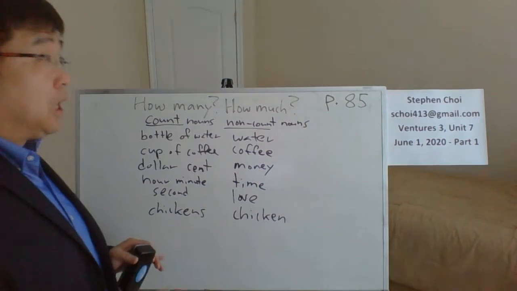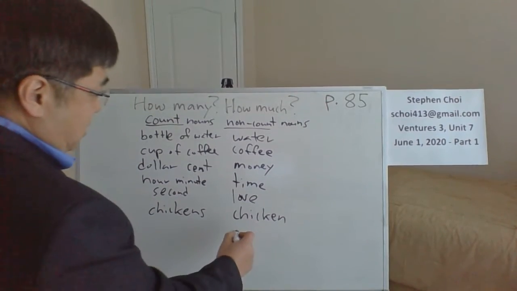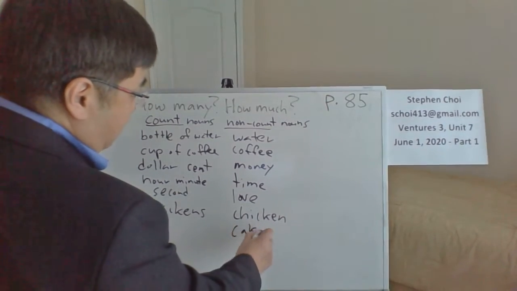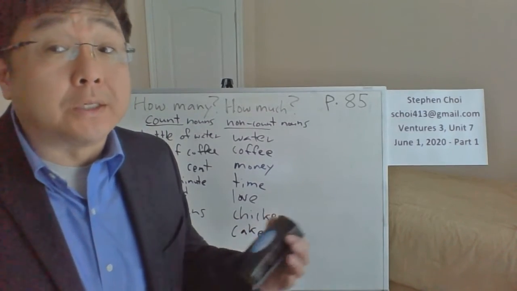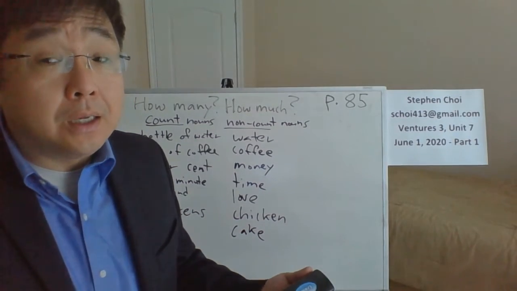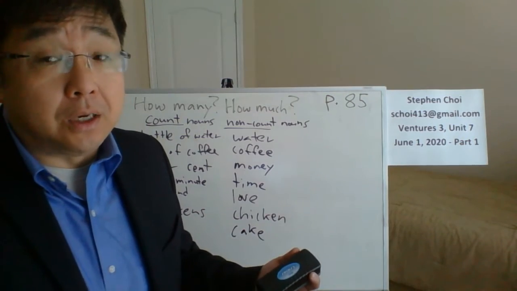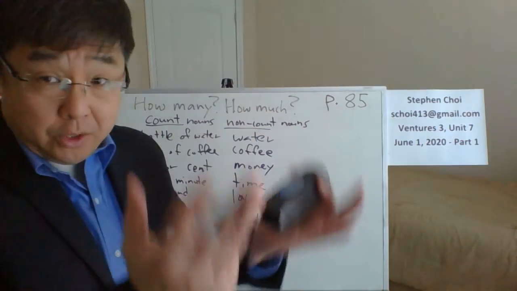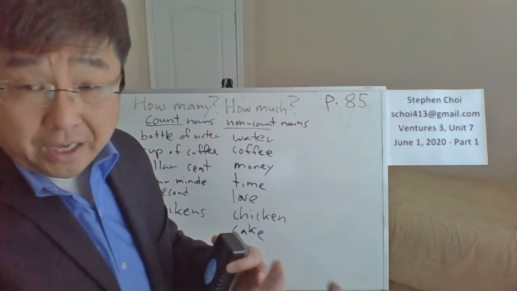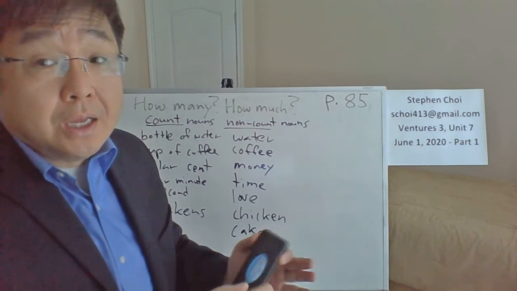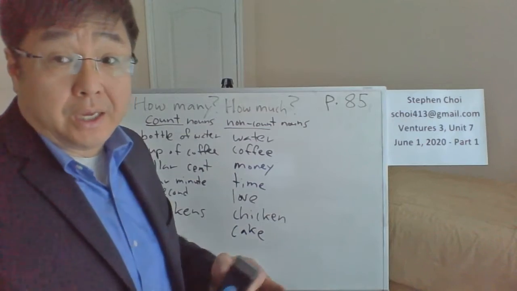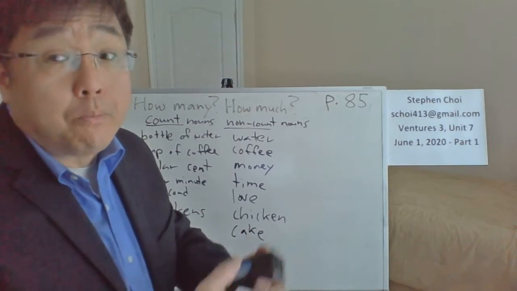Same thing with cake. Of all things, cake. You could say, do you want some cake? That's non-count. You could say a slice of cake, but if you just say you want some cake, that's non-count. You want more cake.